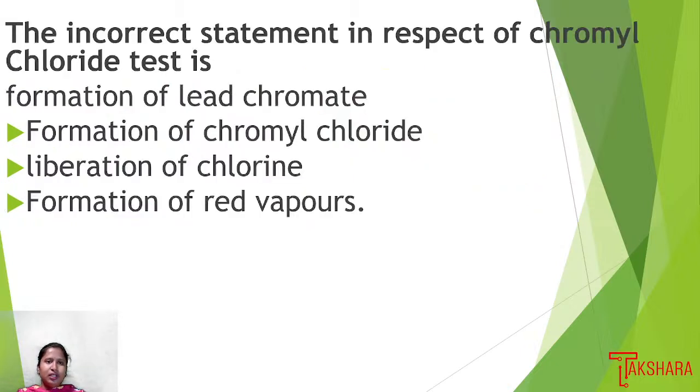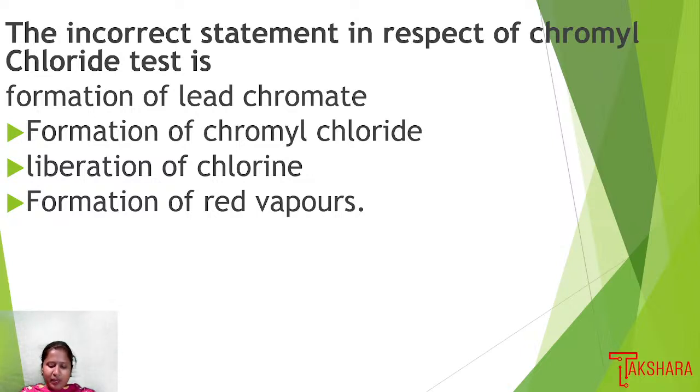Next question. The incorrect statement in respect of chromyl chloride test is: option 1, formation of lead chromate; option B, formation of chromyl chloride; option C, liberation of chlorine; and option D, formation of red vapors.